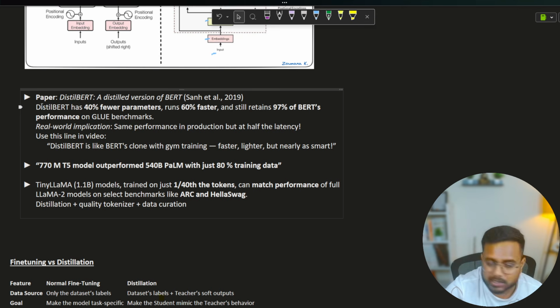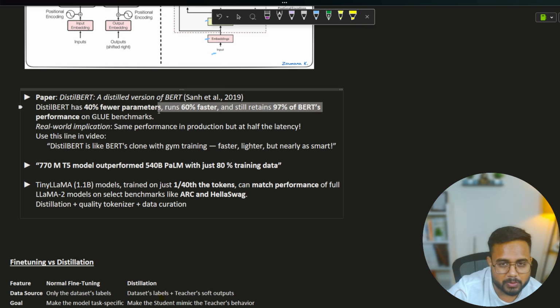So here I have written some facts. The first fact is DistilBERT, a distilled version of BERT. We are going to create our own version in today's video. DistilBERT has 40% fewer parameters and runs 60% faster, because it's a small model. It still retains 97% of BERT's performance.